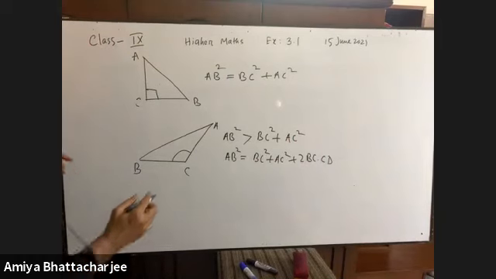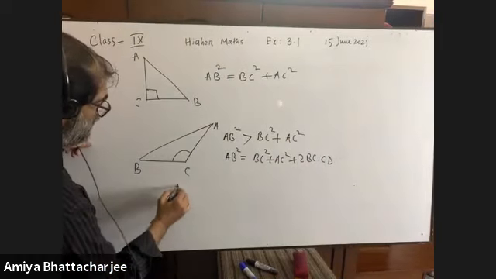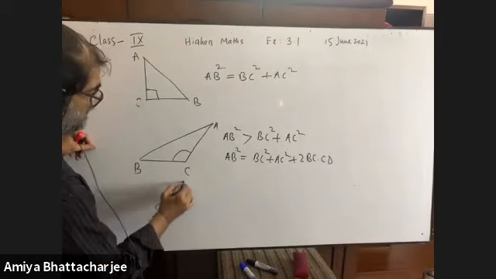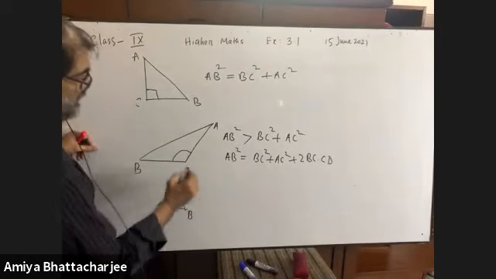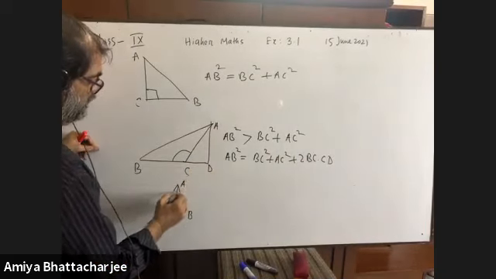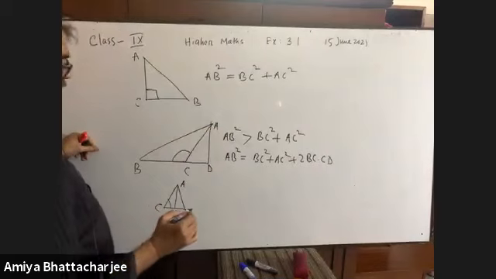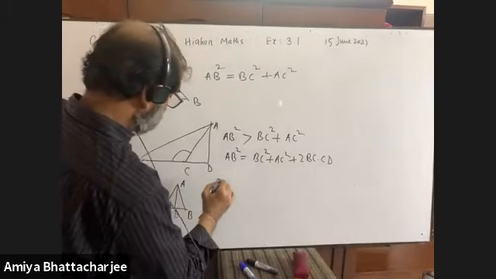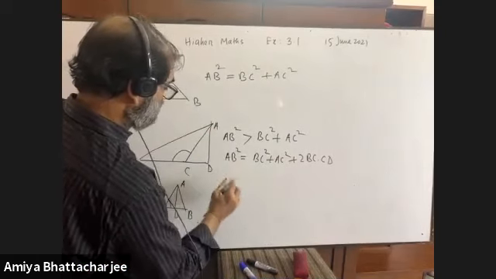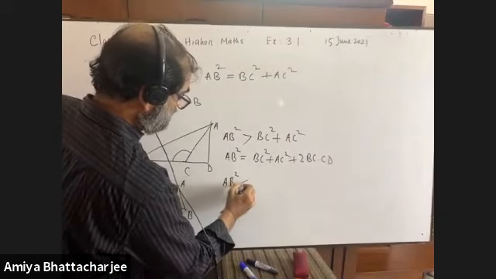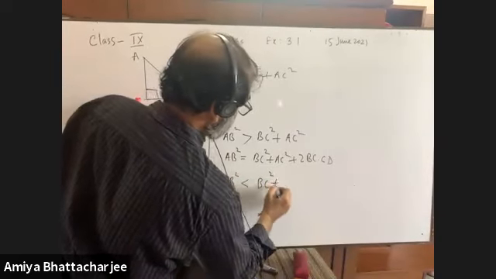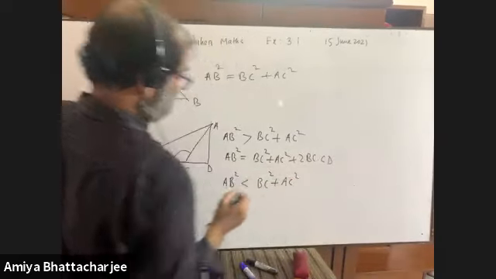But for an acute angle, it is C, it is A, it is B, and for the perpendicular, it is D. For an acute angle, AB square is less than BC square plus AC square.